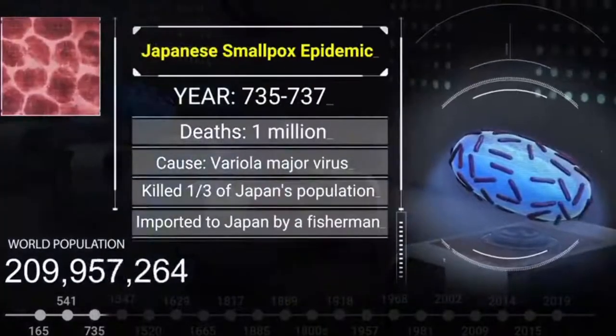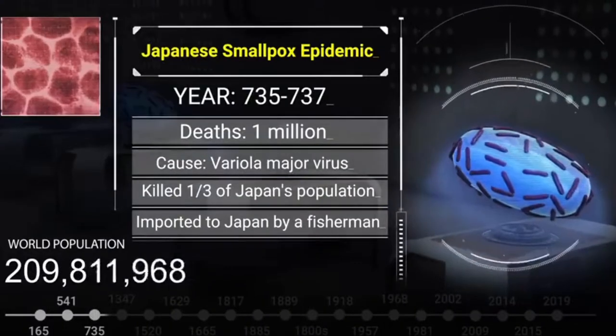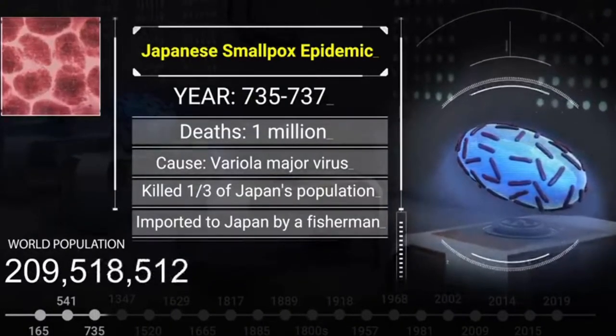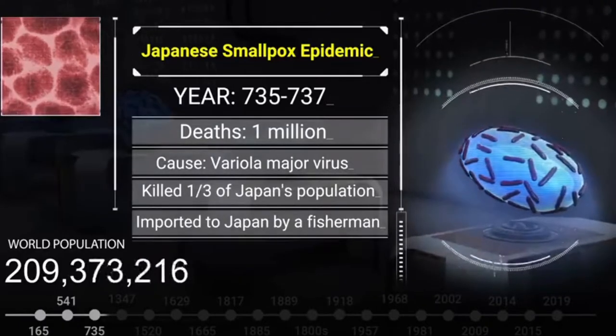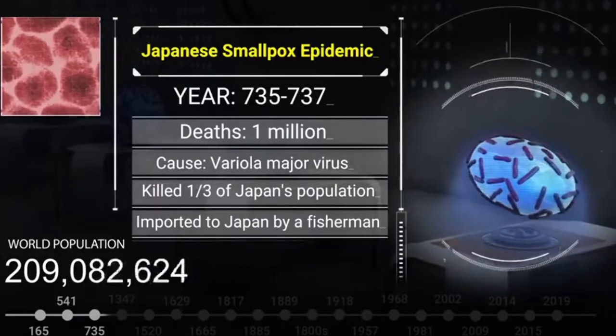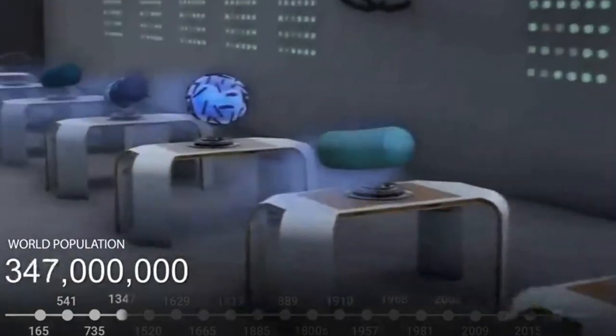Then the Japanese smallpox epidemic in the year 735 to 737. That's 1 million. Caused by variola major virus, killed 1/3 of Japan's population. Imported to Japan by a fisherman.